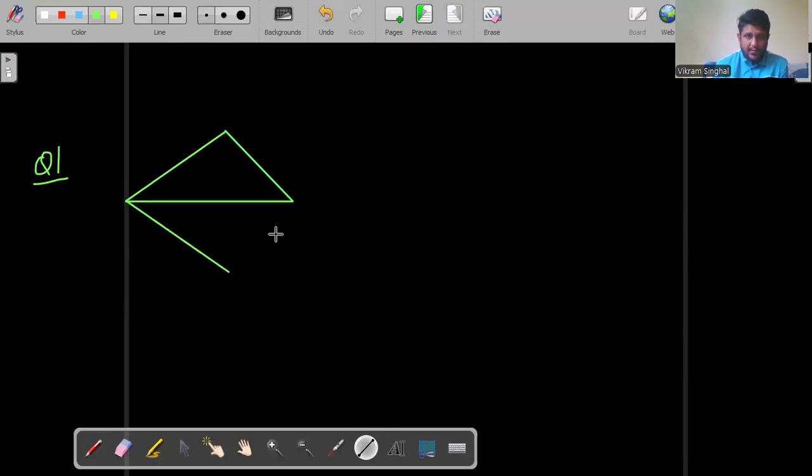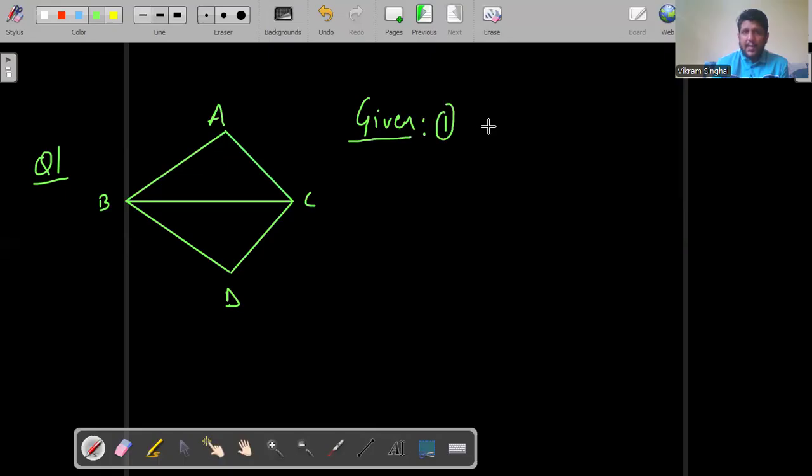It's like this. And I mark the vertices as A, B, C, and D. And I am already given the information that side AB is equal to side BD.